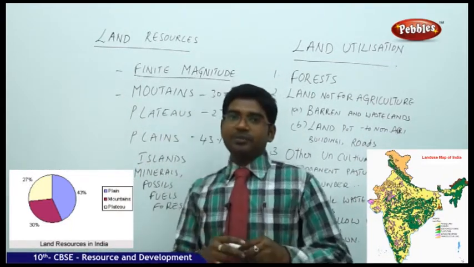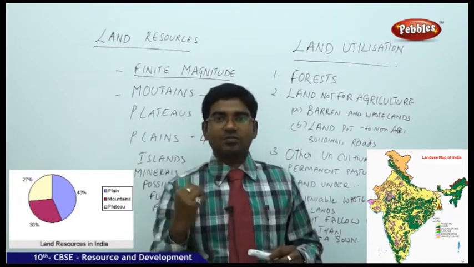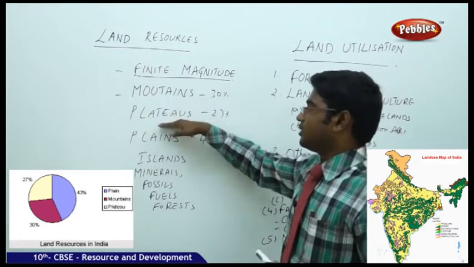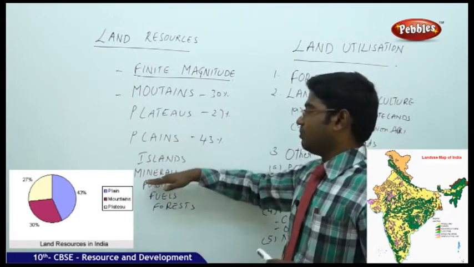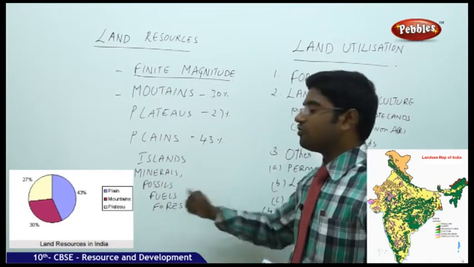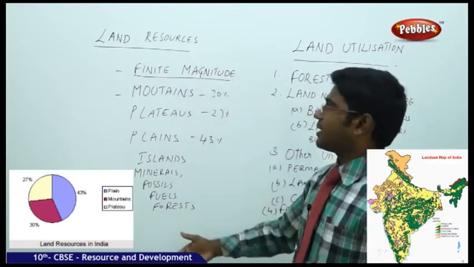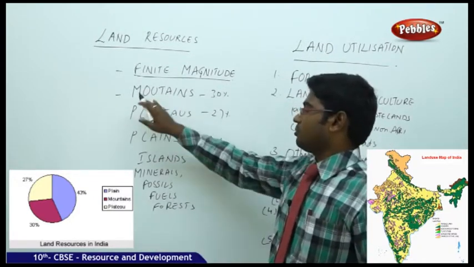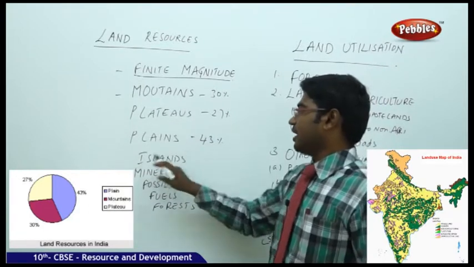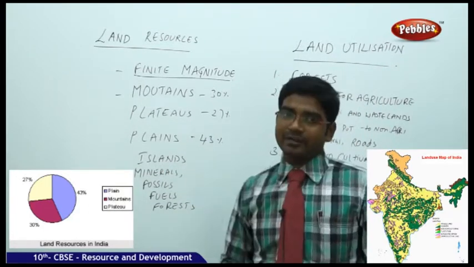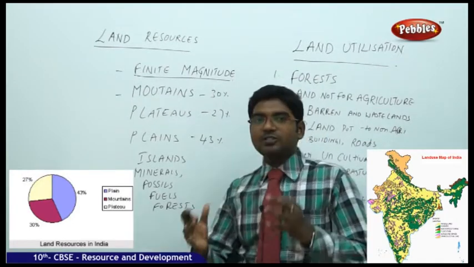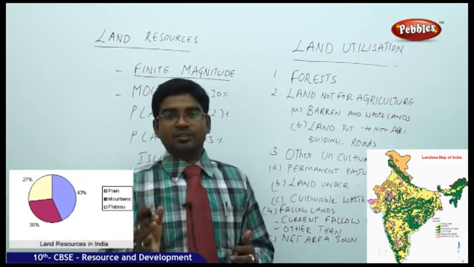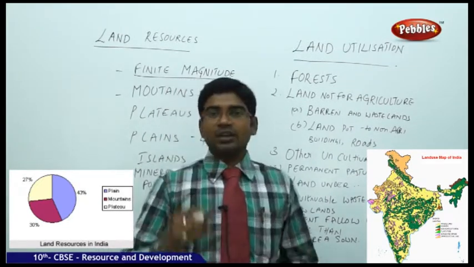In this limited place, the entire land has been recategorized into mountains, plateaus, plains, islands, minerals, fossil fuels, and forests. So the entire land has been categorized broadly into mountains, plateaus, plains, islands, minerals, and the forest lands. Now let us see how much percentage of the land is covered by mountains, plains, plateaus, islands, and forests.